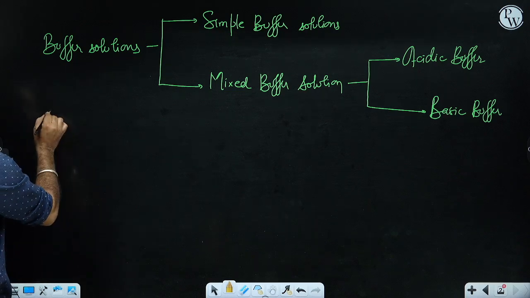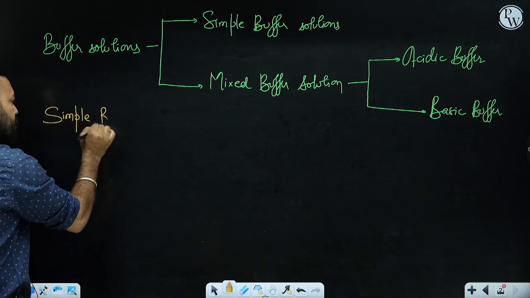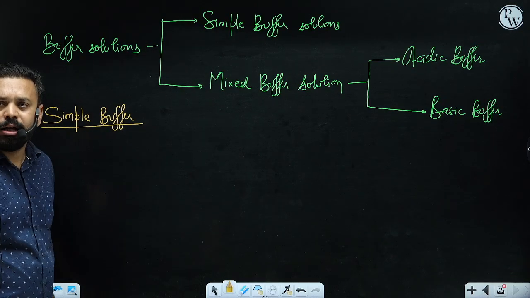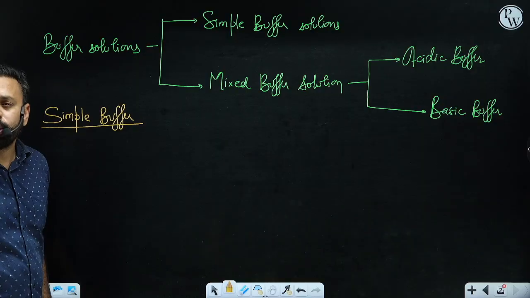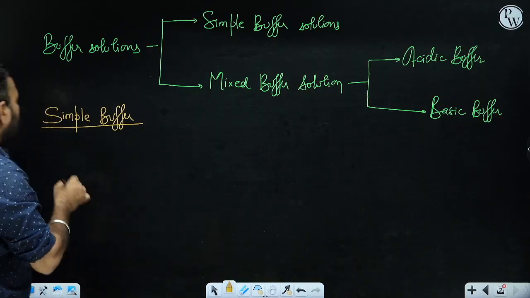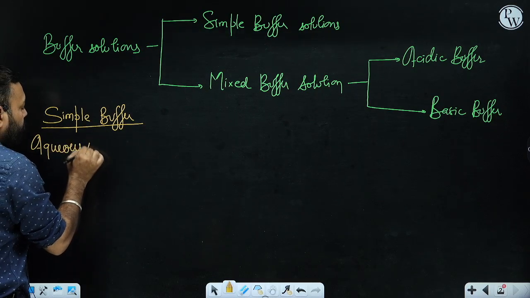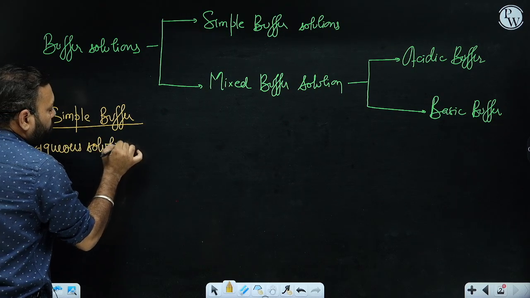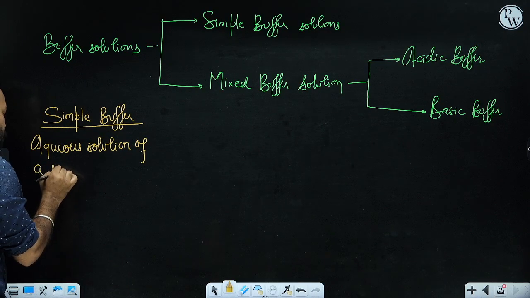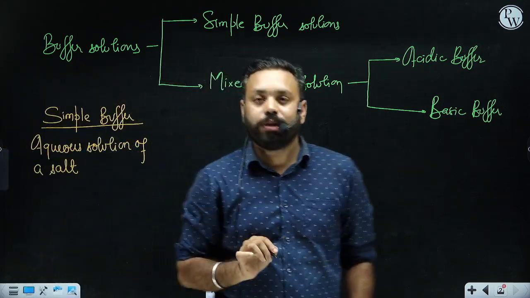See, if you see simple buffer, it is a solution. First of all, it is a solution. Yes, it is a solution. Sir, what kind of solution? Aqueous solution. If nothing is mentioned, simple buffer is an aqueous solution. Aqueous solution of what? Aqueous solution of acid, aqueous solution of base, aqueous solution of salt. Let's see. Simple buffer is an aqueous solution of a salt, aqueous solution of a salt. First of all, simple buffer is the aqueous solution of a salt, right?